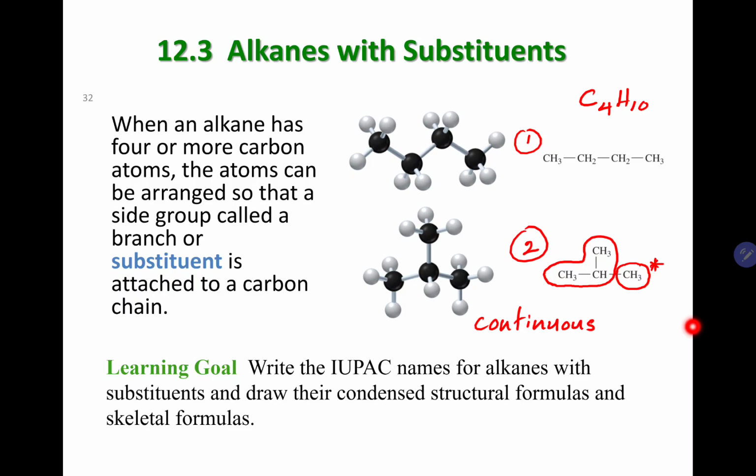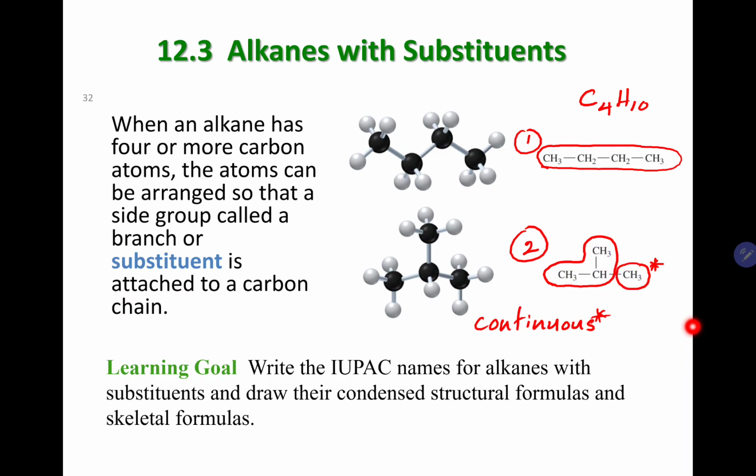In the first one, all 4 carbons are connected in a continuous manner. So this is continuous in a straight chain. But in here, these 3 are continuous and this is an outsider.